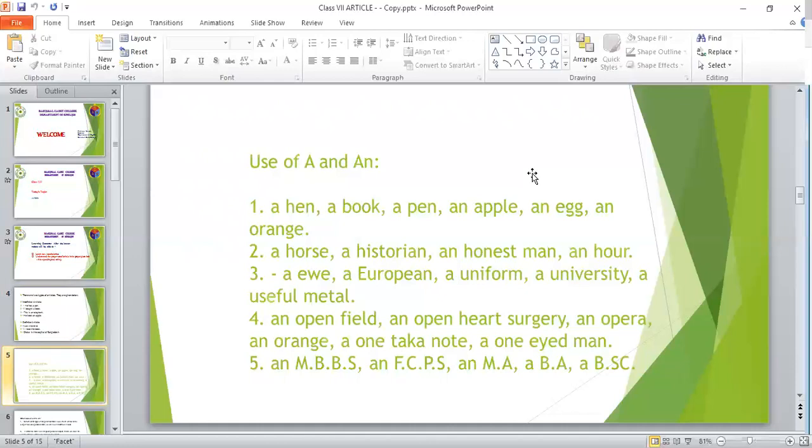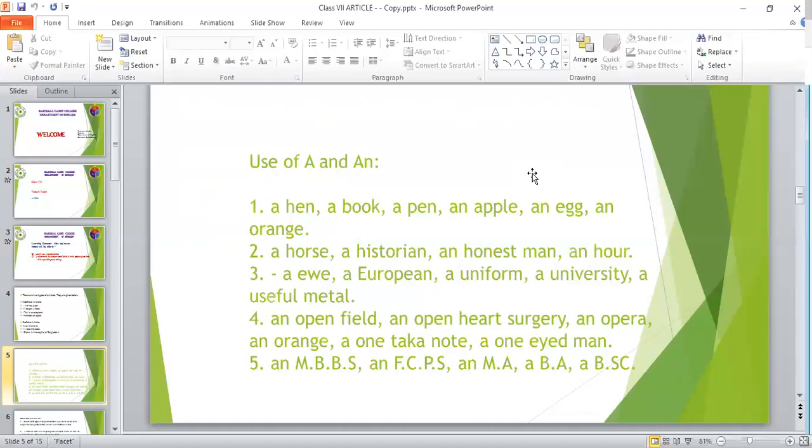Why? Because H is a consonant, and before a consonant we use a. And for apple, A is a vowel, and before a vowel we use an. Yes, you have been learning this very rule since your childhood, right?